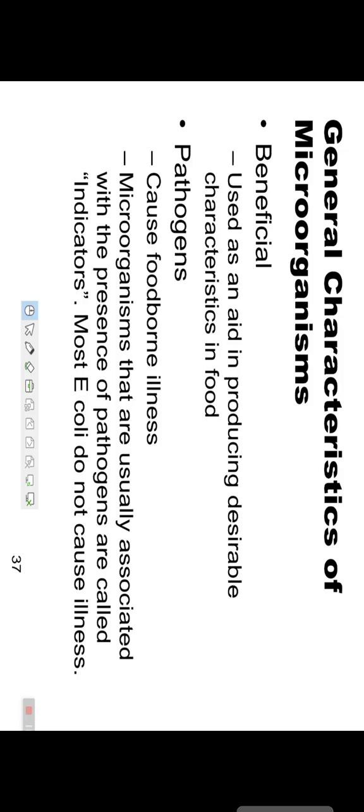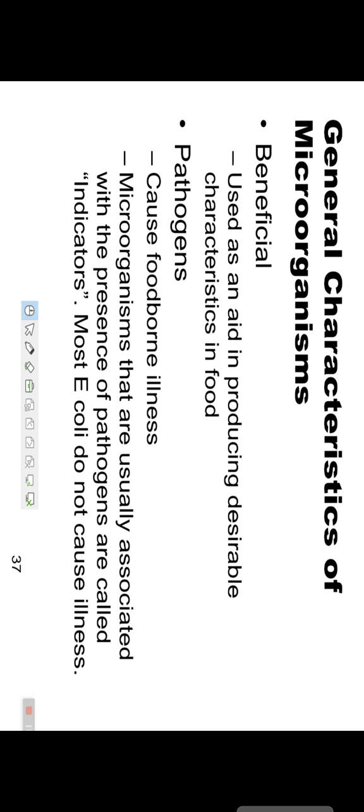The beneficial effects of the microbes are used as an aid in producing desirable characteristics in food, such as fermentation. Fermentation is a useful term, or useful foods that are broken down or produced by the microbes. For example, bread, idli, dosa that are fermented with the help of yeast, right? So these are useful products. Vinegar.